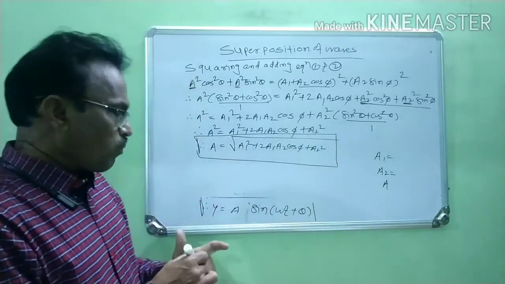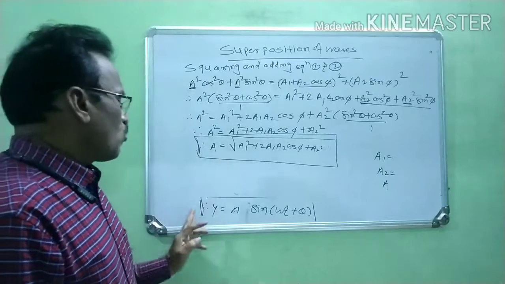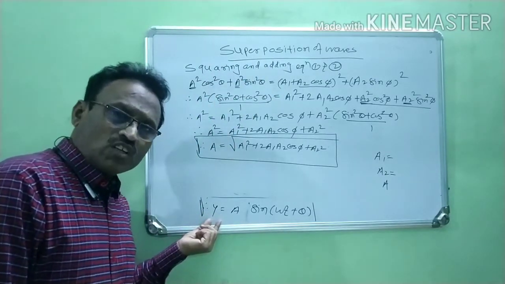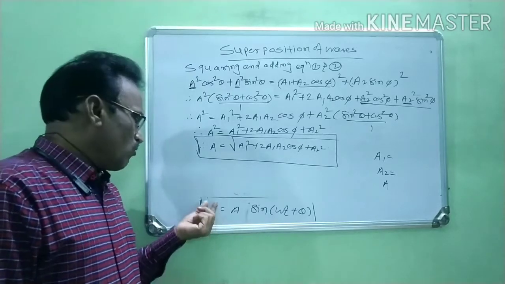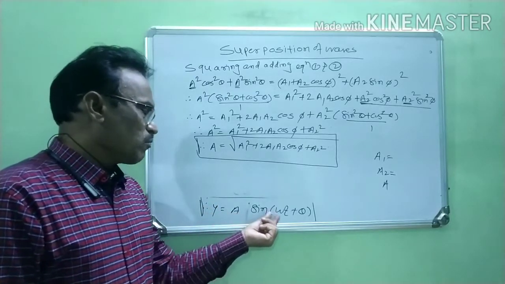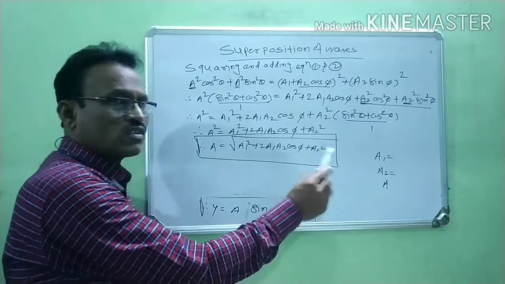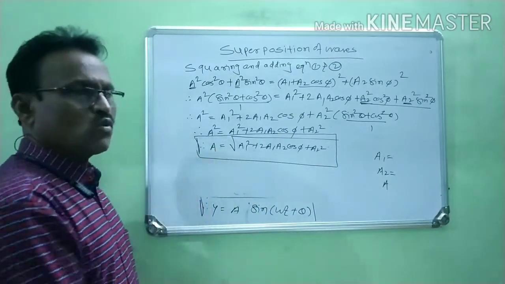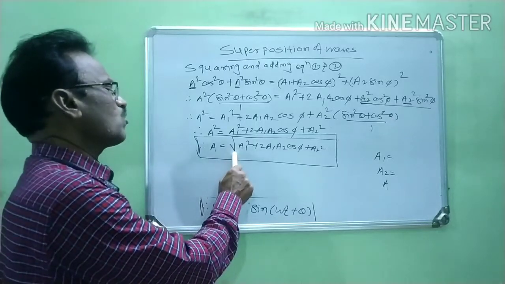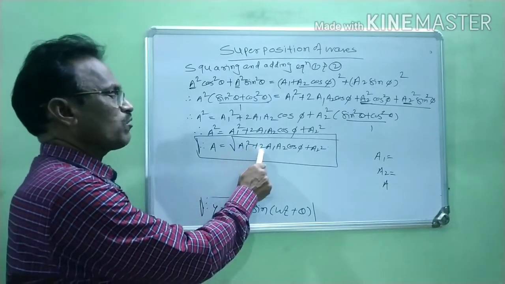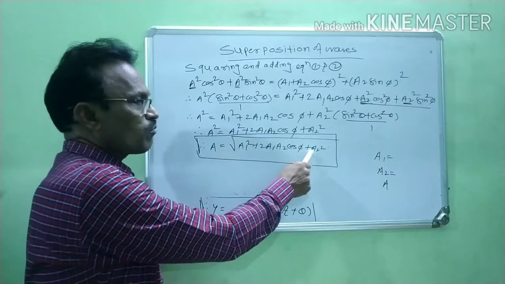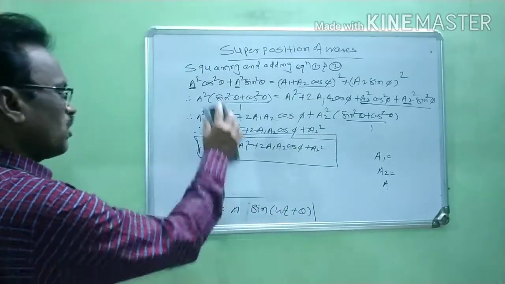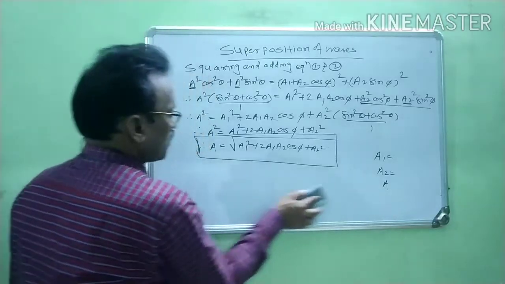In this way, we obtain two equations for the superposition of waves. The first is for the resultant displacement, which is y equals A sin(omega t plus theta). And the second is for the amplitude: the resultant amplitude of two waves is A equals under root a1 squared plus 2 a1 a2 cos phi plus a2 squared, right? In this way, all of you are well familiar with these two equations, right?